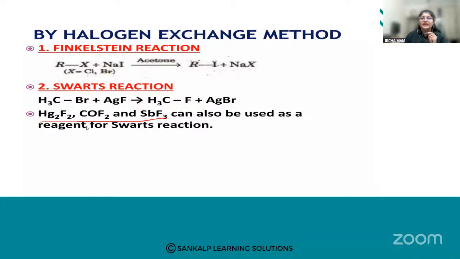So please study. The question can be: explain the Finkelstein reaction with an example, or they can ask you to give the general equation of the Finkelstein reaction. So you need to know the definition, the general reaction, and one example, for both Finkelstein and Swarts. Okay, let us move further.